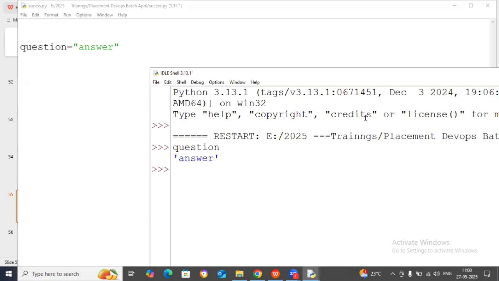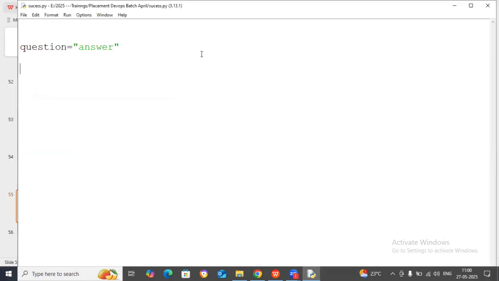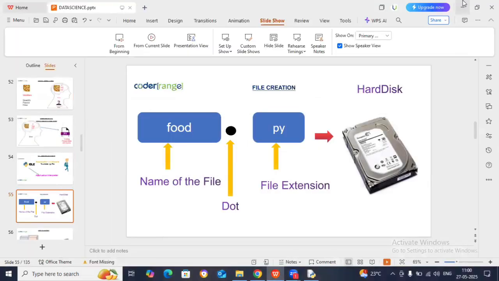Got it? So always we write code using an application, and the code is stored in the hard disk. That hard disk code will be run in the RAM. This is how it works in the coding part.